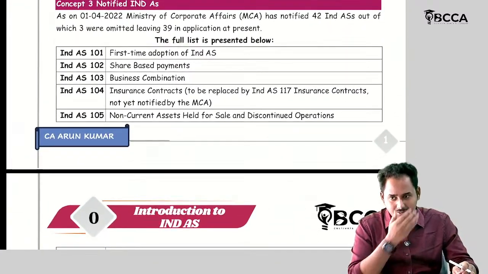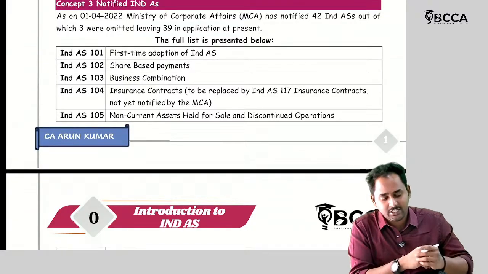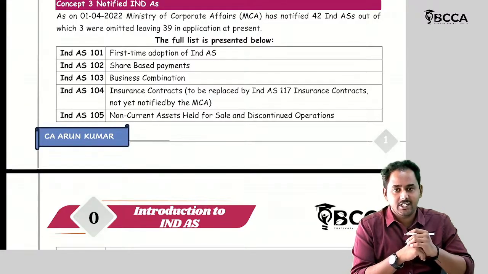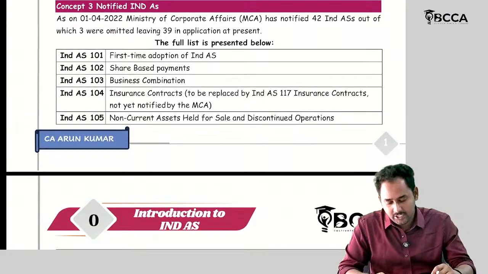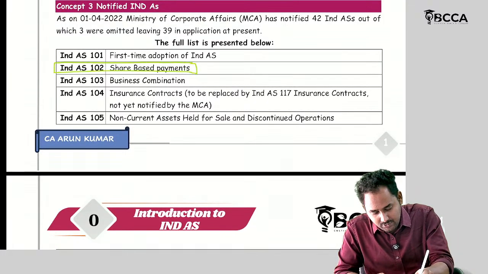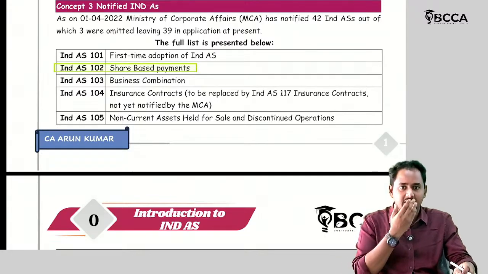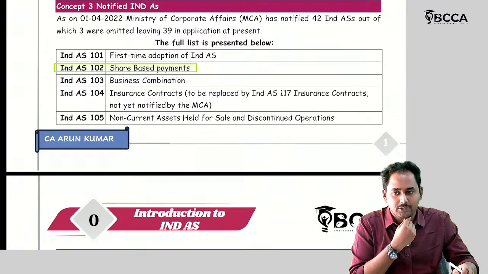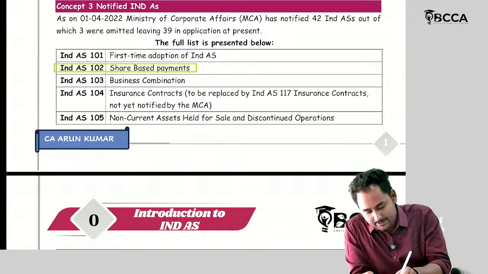Let's look at the Indian accounting standards. Out of these, let's identify which Ind AS are applicable to our CMA final curriculum. So Ind AS 102, share-based payments. Share-based payments at your CMA inter level is called ESOPs. One ESOP concept is there, the same aspect. Then Ind AS 103, business combinations.